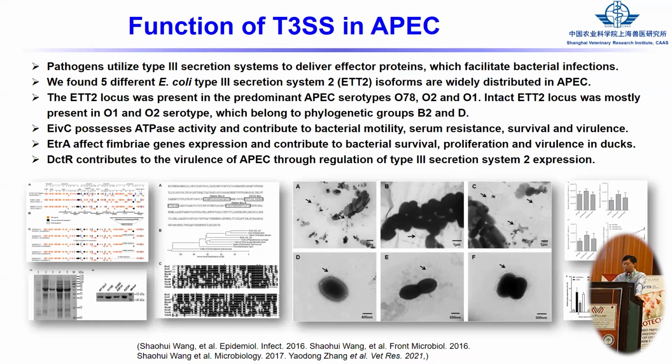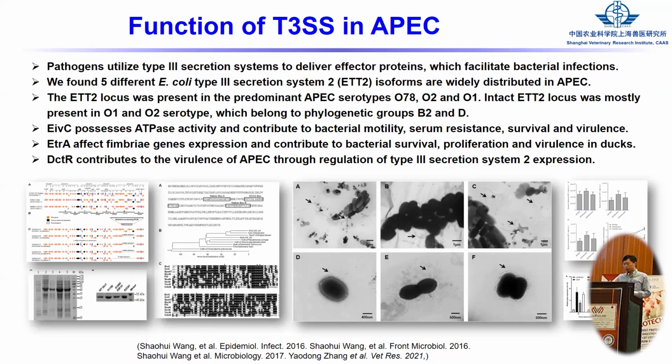We also found the ETT2 locus is present in the popular APEC serotypes O78, O1, and O2. Before, people thought ETT2 had gene deletions and mutations and was non-functional. But we found there is also an intact ETT2 locus in the APEC and also in the NMEC. So it indicates ETT2 can be functional in the APEC.